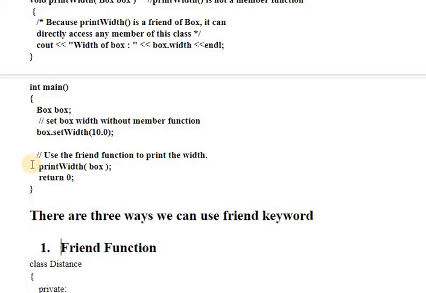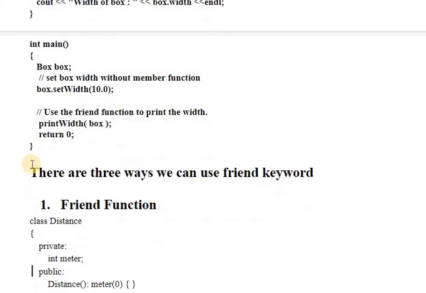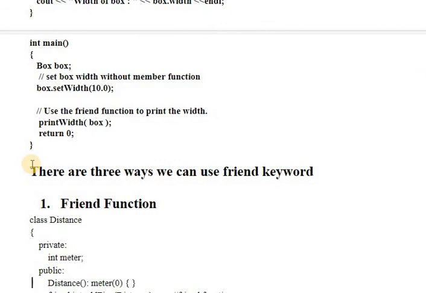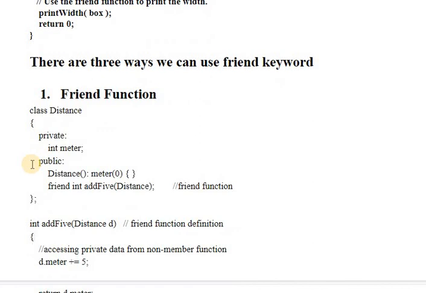There are three ways to use the friend keyword. We can make a function a friend, we can make one non-member function a friend in two different classes or three different classes, and so on. We will see all these three types with examples also.